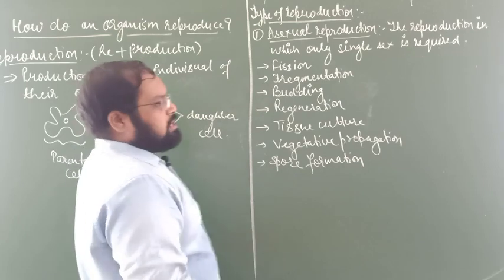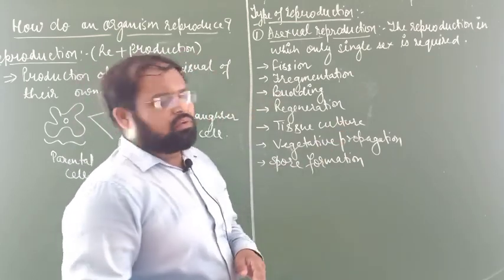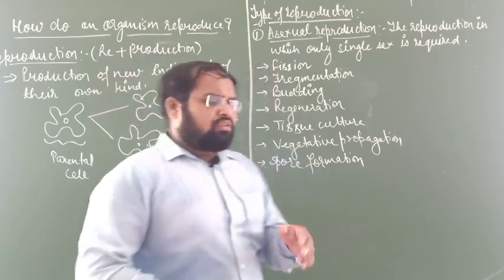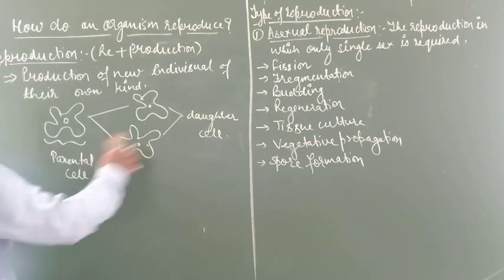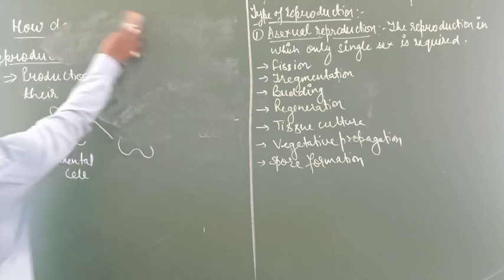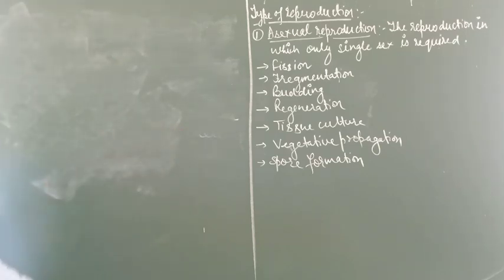There are so many types, but in your syllabus only these are there. So one by one we have to discuss all the types of asexual reproduction. Now the first one we are going to continue with is fission. Number one is fission.